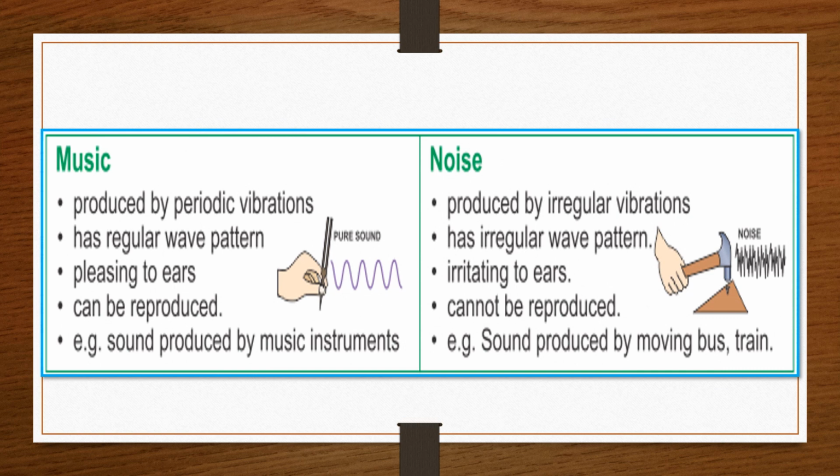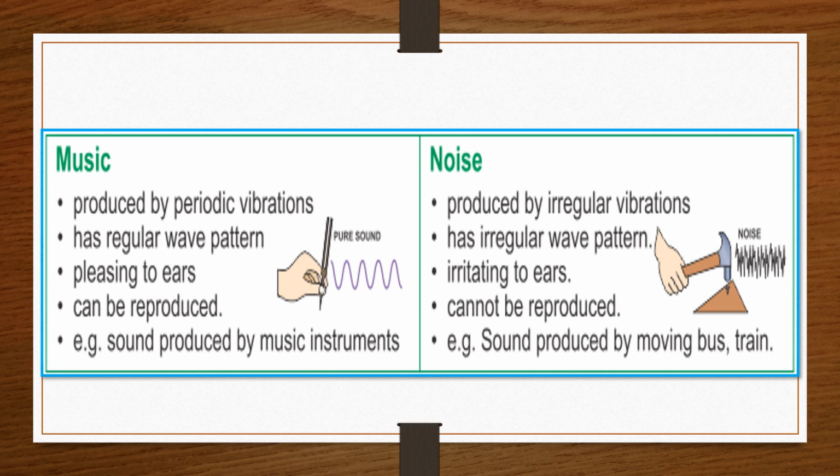So here there are a few instances where you can understand what is noise and what is music. As I told you, there are two types of sound. Some sounds are good for us, we find them good, okay, and some are annoying to us. So the sound which we feel is good is called music. It is produced by periodic vibrations. मतलब बराबर से एक particular period होता है जिसके बाद ये vibrations generate होती हैं. They have regular wave patterns and they are pleasing to our ears. It can be reproduced. Example, sound produced by musical instruments.